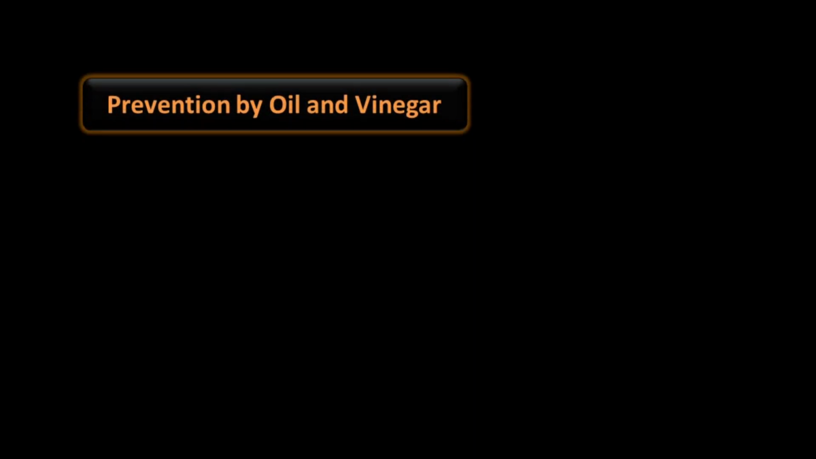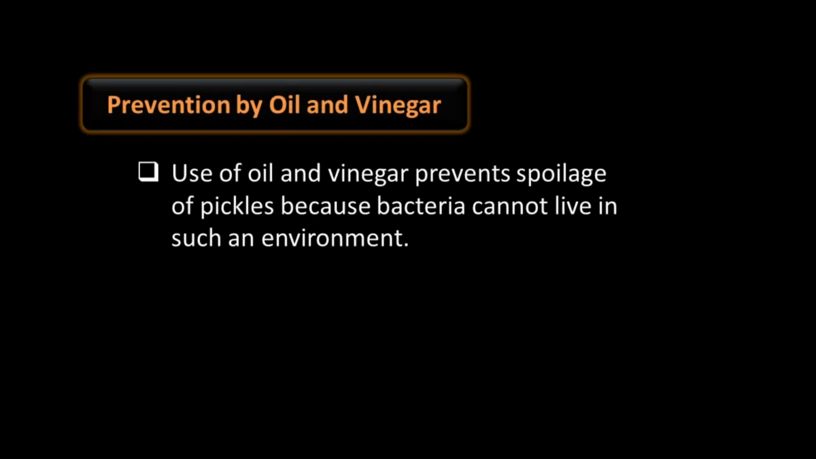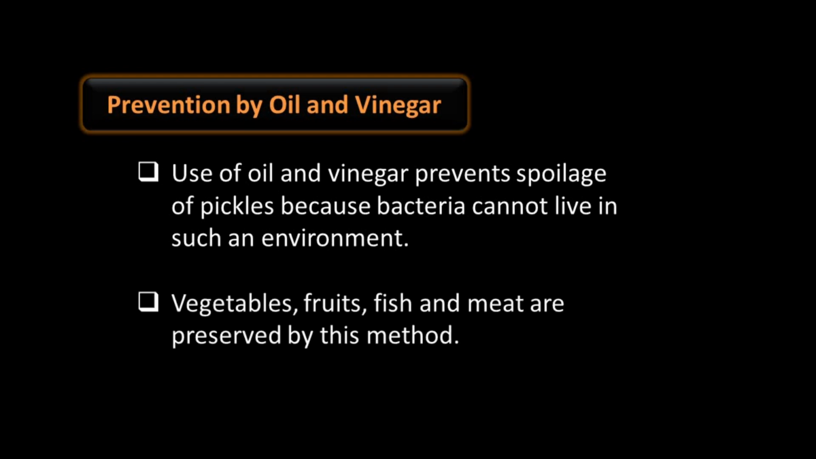Preservation by oil and vinegar. Use of oil and vinegar prevents spoilage of pickles because bacteria cannot live in such an environment. Vegetables, fruit, fish and meat are preserved by this method using oil and vinegar. Hot and cold treatment to preserve the food item.